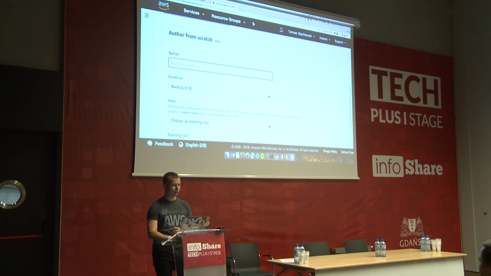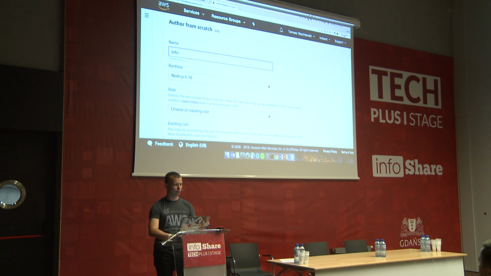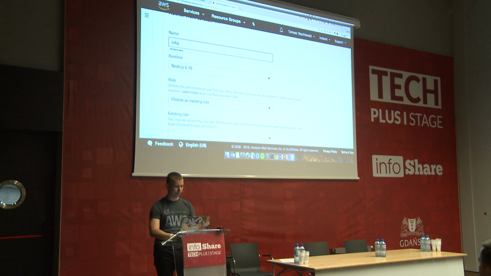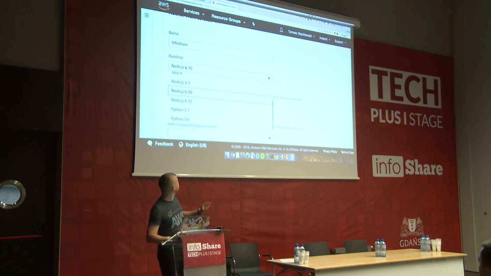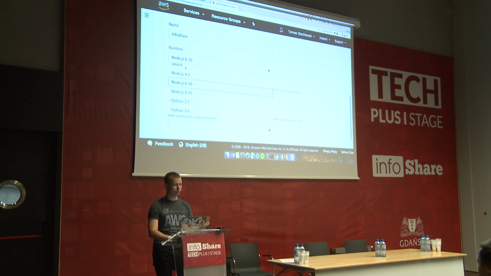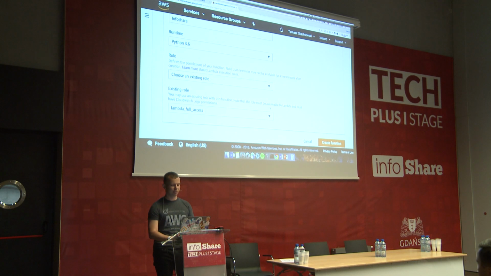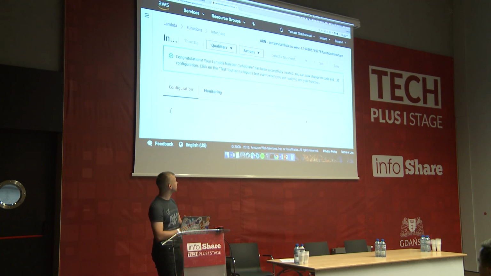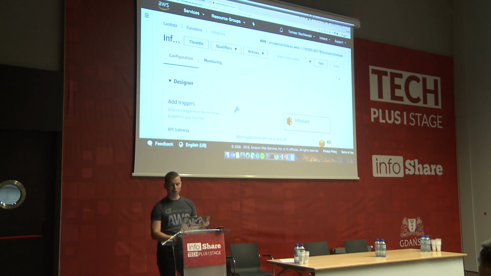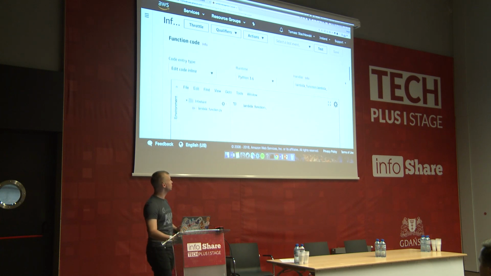So I will call it info converter. I will call it Infoshare. Like I said to you before, we can choose a couple of different languages. In this case, I will use Python 3.6, and the role will be the permission. So this Lambda will have access to everything in AWS. So let's create this. Okay, so this what you see here is the most important part.